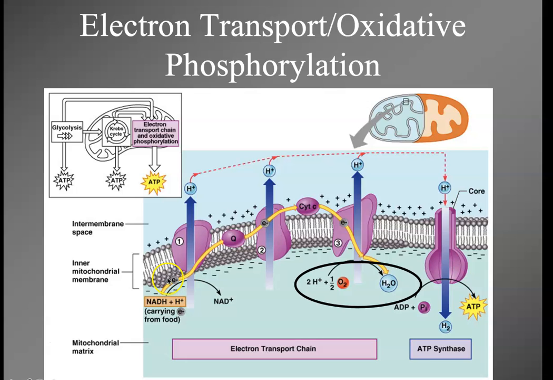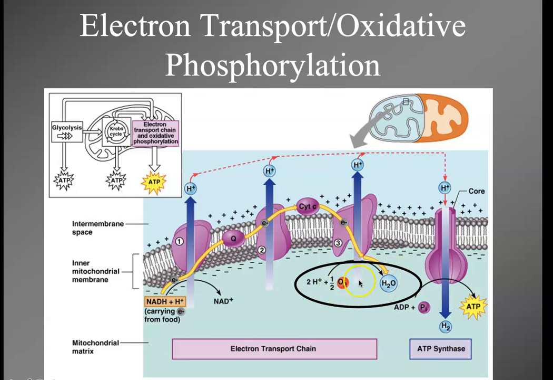Someday you might have to learn this system in detail. Right now you do not. This is occurring right on this little wall here, the inner membrane of the mitochondria. We're going to use all these NADHs that we've made and FADH2 to make ATP. Now the key here, in order for these NADHs to be used to make all this ATP, you have to have oxygen, and here's where it comes in.